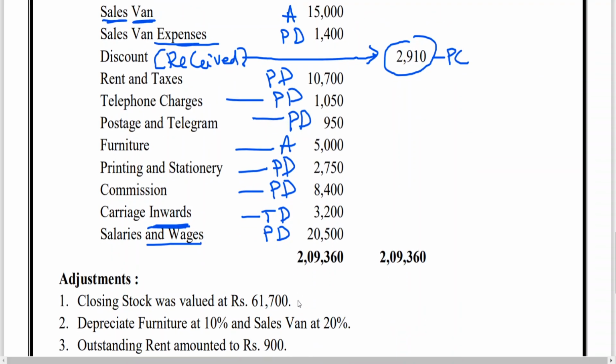Closing stock, you know: trading account credit side, balance sheet asset side. Depreciation. Now this time I am not giving a tutorial note. 10% on furniture will go to P&L account. Sales van 20% will go to P&L account. In the balance sheet, deduct from the concerned asset.